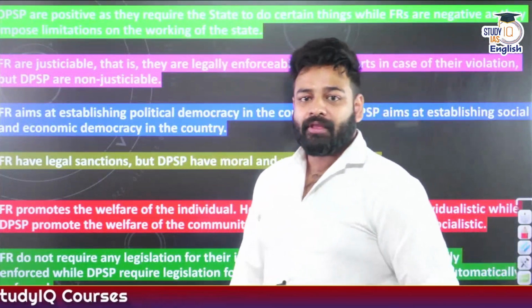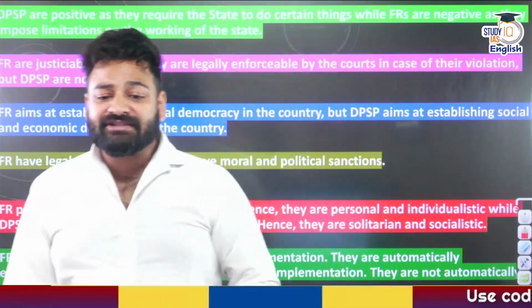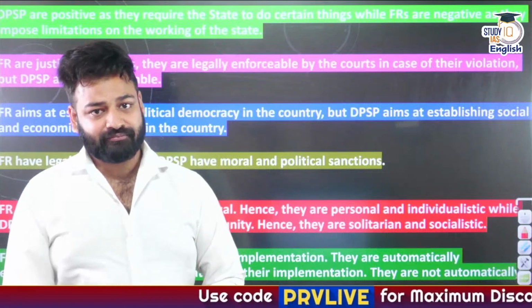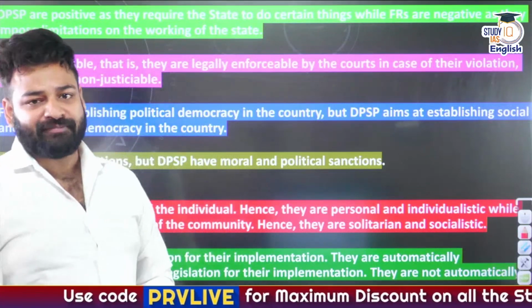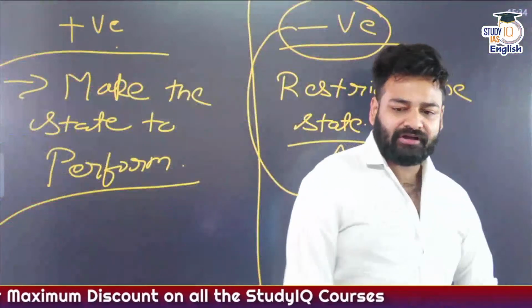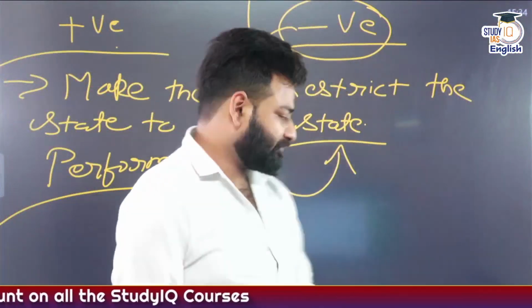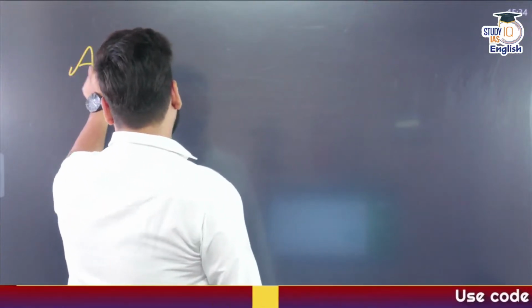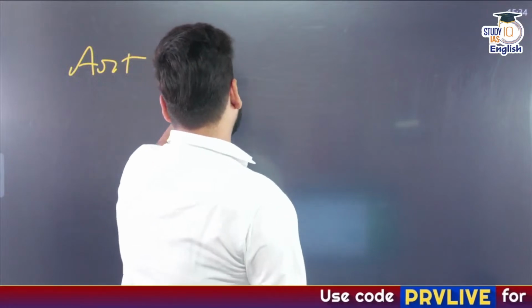Second, fundamental rights are justiciable in nature. That is, they are legally enforceable. And DPSPs are not. So what we discussed in the previous session, according to Article 37, what is that?